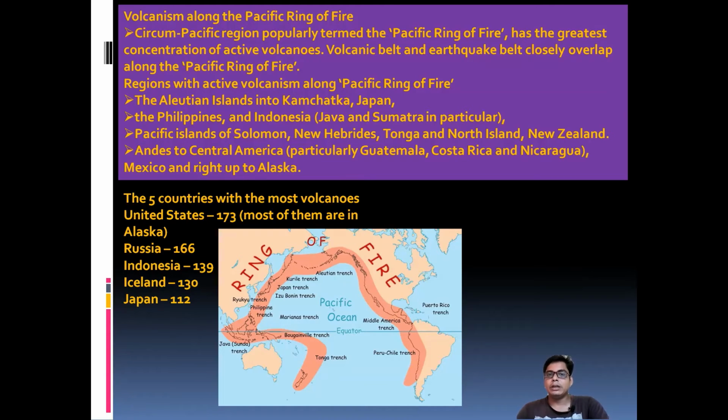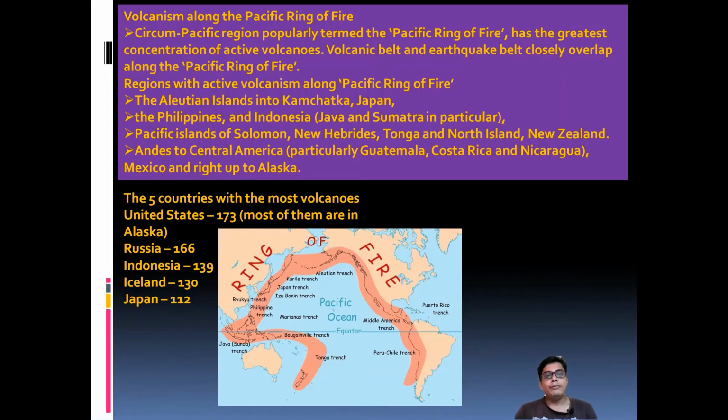What are the regions? The Pacific ring of fire: the Aleutians, the islands of Kamchatka and Japan, the Philippines, Indonesia, Java, Sumatra, which is also a plate boundary over there. Due to this fact, the 2004 tsunami occurred. Then the Andes and Central America, particularly Guatemala, Costa Rica, Nicaragua, Mexico.